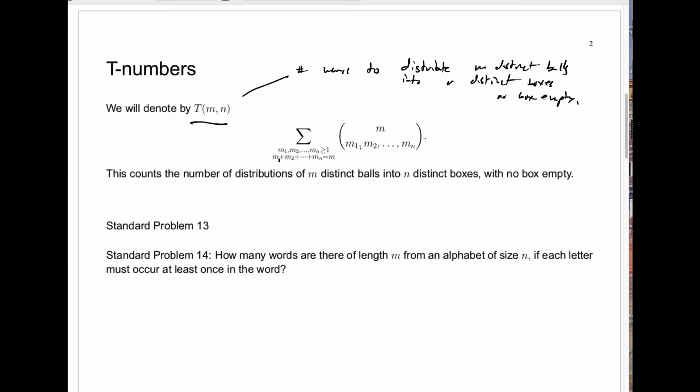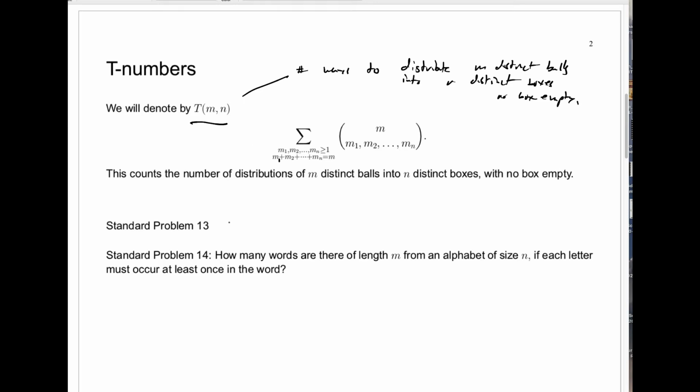But also, no box can be empty, so each of these numbers, M1, M2 through M sub n, must be greater than or equal to 1. Now, in general, it's going to be hard to actually know exactly how to write down this complete list of all the allowable distributions. So instead, I'm going to use a kind of abstract symbol here, just this summation symbol, where I'm summing over all the possible distributions that meet these two conditions. All the good ones, all the ones that leave no box empty. And what am I summing for each such good distribution? I'm summing the distribution number, M on top, M1, M2 through Mn on the bottom. So the sum of these distribution symbols over all good distributions gives us the T number, TMN.